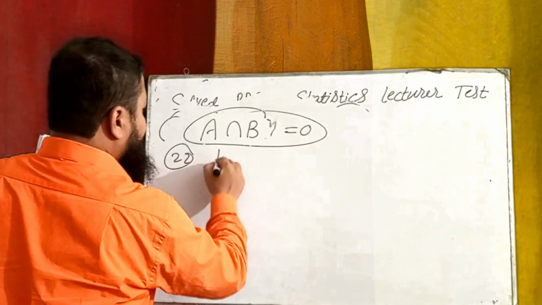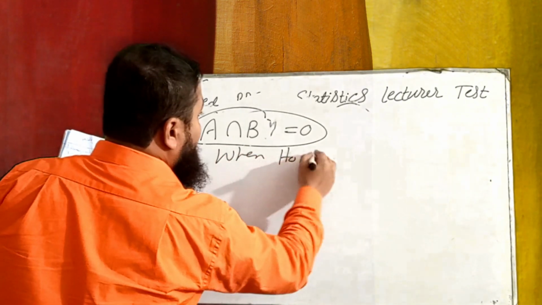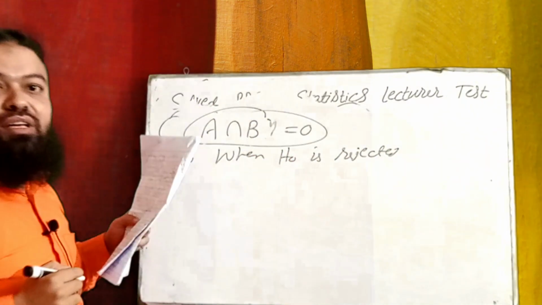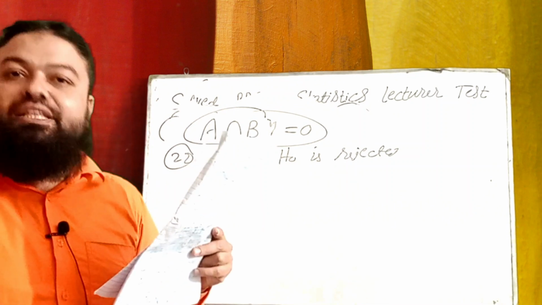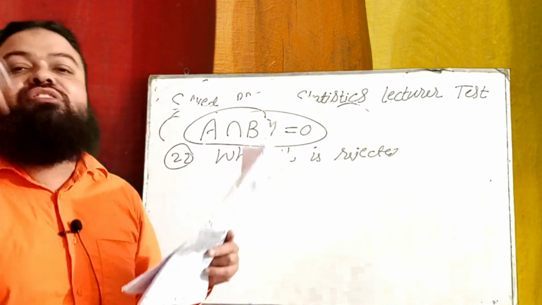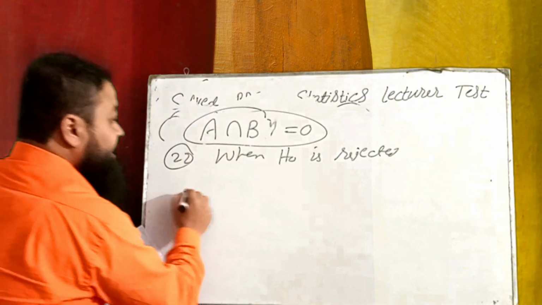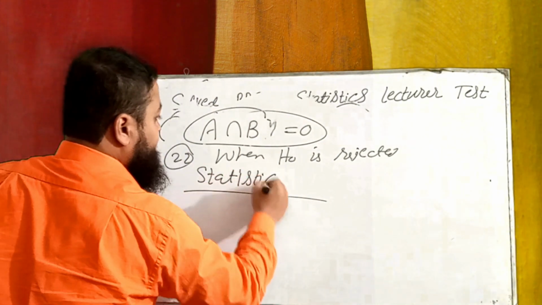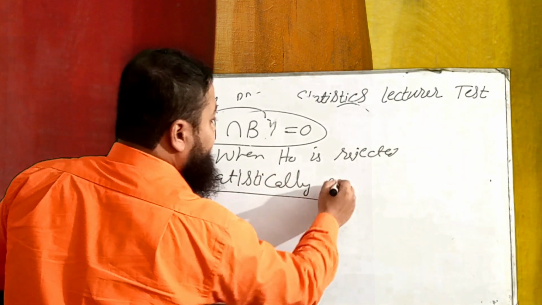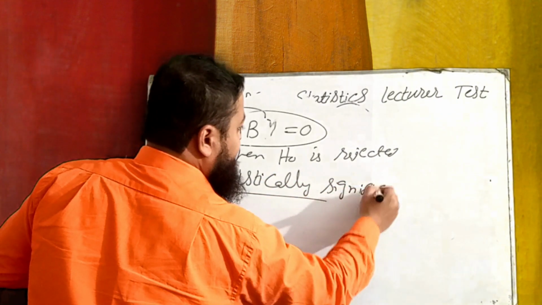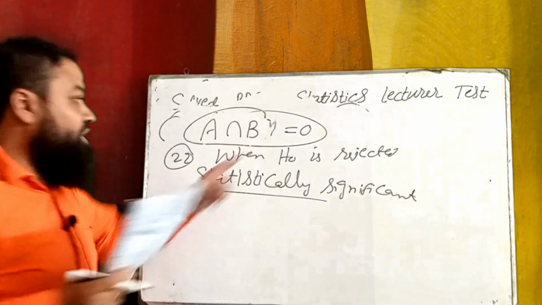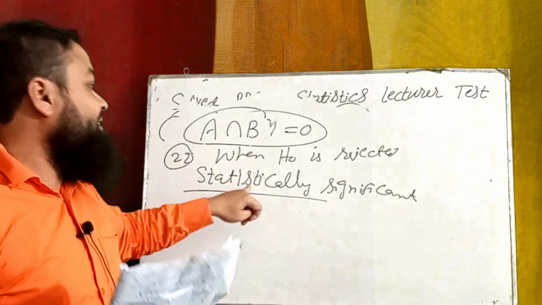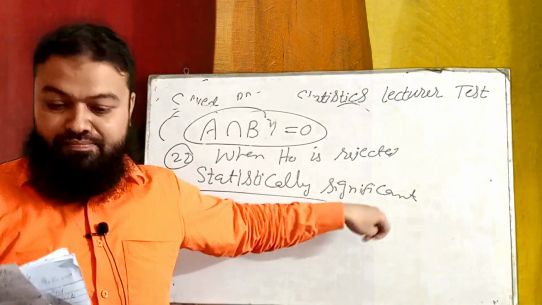When we reject H naught, we favor H1 for the significance of the statistical results. H naught is rejected means we accept H1. It means our results are statistically significant.